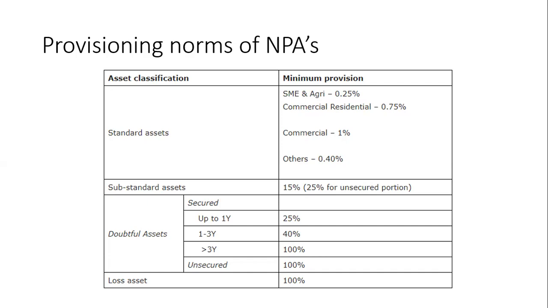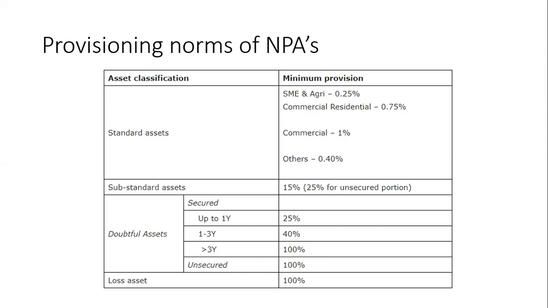What does it mean? 25% for the unsecured portion means if we have given a loan without taking any asset as a pledge or collateral, then you have to make a provision of 25%. If you have not taken any collateral for the loan, then take 25% of the loan amount as provision. Or you can take 15% for the secured portion.